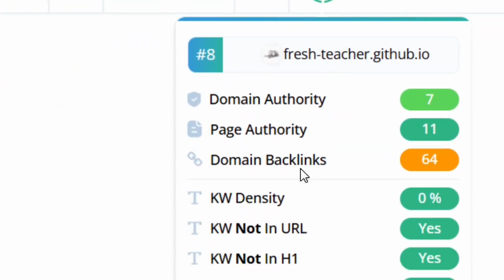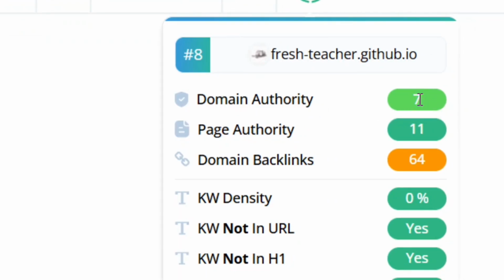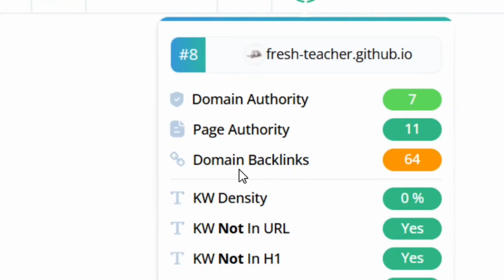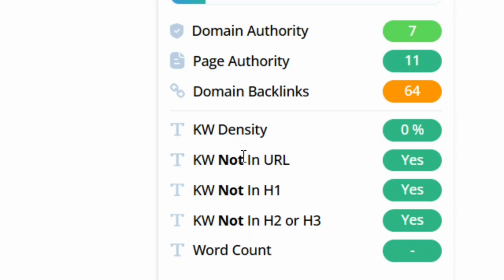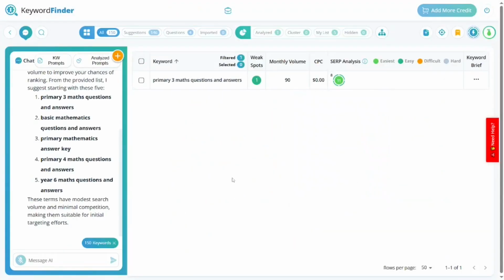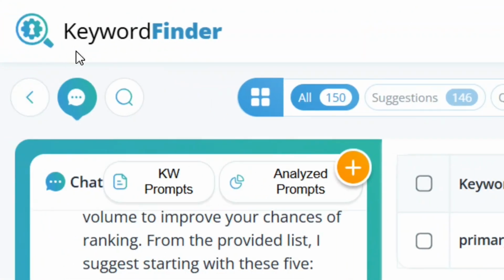We have a domain authority of 7, and a page authority of 11, which falls within our keyword formula. That is the recipe formula that we have set. So we are going to find keywords that fall within the weak spot, write articles on it, and we will be able to rank on it on Google. So let's go back.